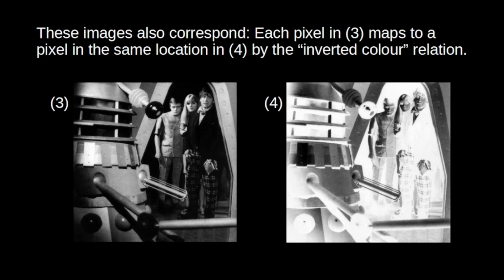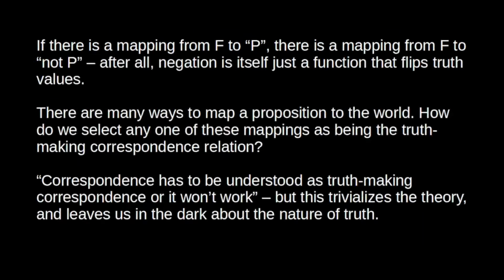McGinn's point is that the same is true for facts and propositions. If there's a mapping from some fact to a proposition P, there must also be a mapping from that fact to the proposition not P. I mean, after all, negation is just a function that flips truth values, right? If P is true, not P is false. If P is false, not P is true. So it's similar to how you can invert the colours of a picture.